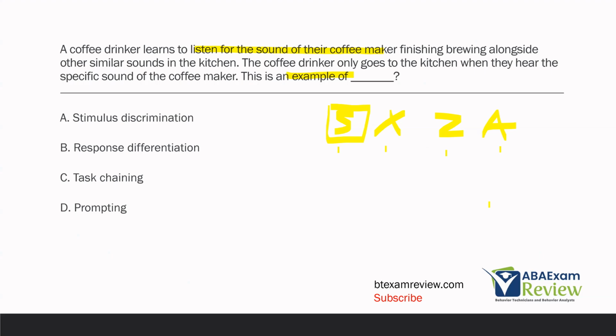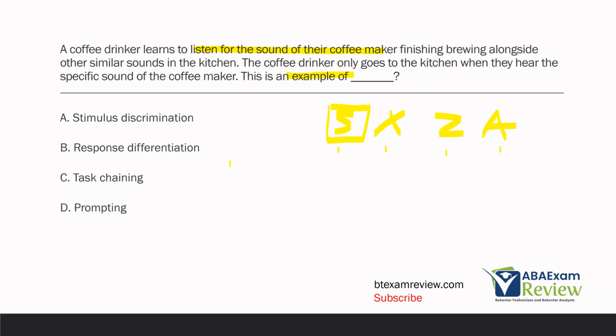If the coffee drinker can't discriminate between the stimuli, then listening for the sound of the coffee maker does them no good. They don't know what the difference is between the sounds. So stimulus discrimination in this case helps the coffee drinker identify this is the sound of the coffee maker, and these are all the other sounds.